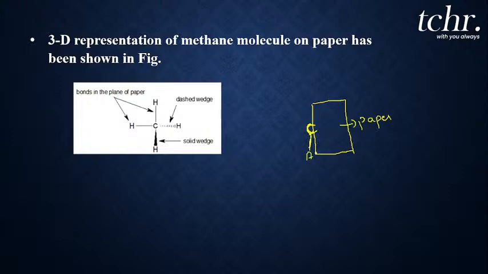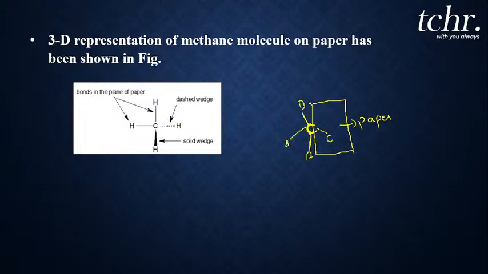I will write it as A. Whereas the other two atoms are in the plane, which I represent as B and C. Where is the one more atom? The other one you have to imagine behind. The atom D is behind the paper, which you cannot see.